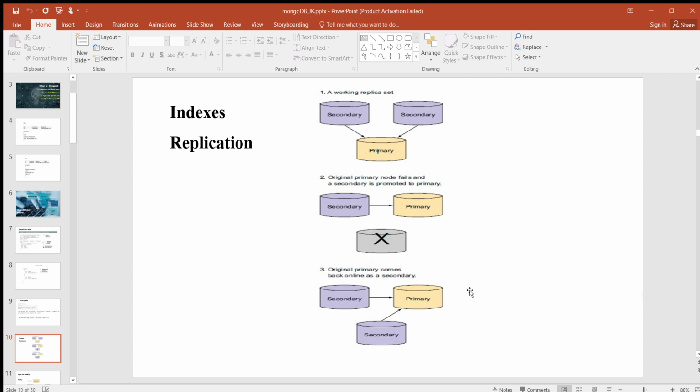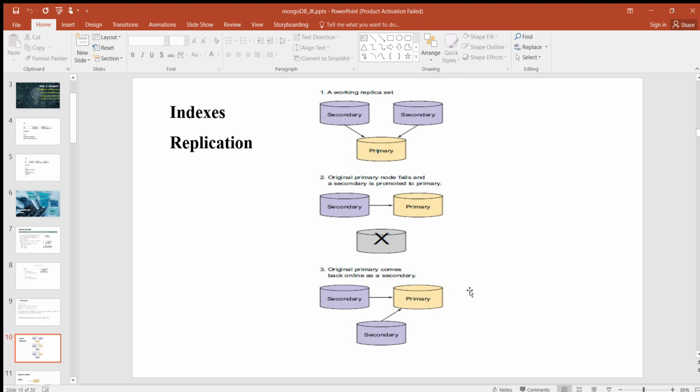A replica set consists of many MongoDB servers, usually with each server on a separate physical machine. We call these nodes. At any given time, one node serves as the replica set primary node and the other nodes serve as secondaries, like the master-slave replication that you may be familiar with from other databases. A replica set's primary node can accept both reads and writes, but secondary nodes are read-only.